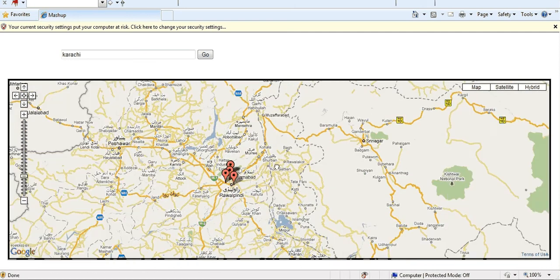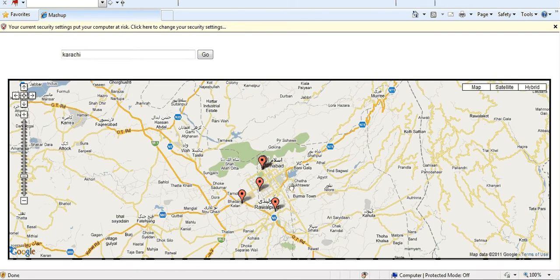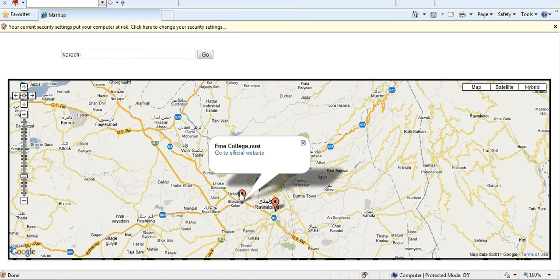Now, if we zoom towards any particular city, let's zoom towards Islamabad. Over here, let's zoom a little bit more. Here are the 5 major universities of Islamabad, and if we click on any of the markers, let's click over here. Now, this is our very own EME college, and here is the link to the official website of the university.